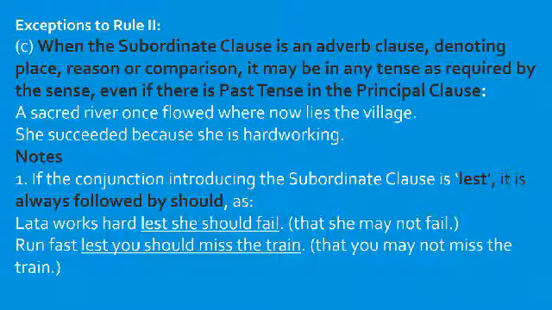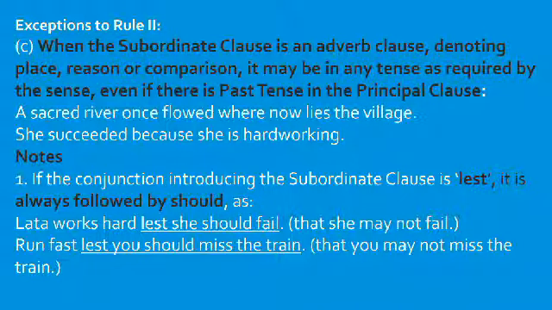Now, if the conjunction introducing the subordinate clause is lest, it is an exception to the exception. See, if the conjunction is lest, then it must be followed by should in the subordinate clause.